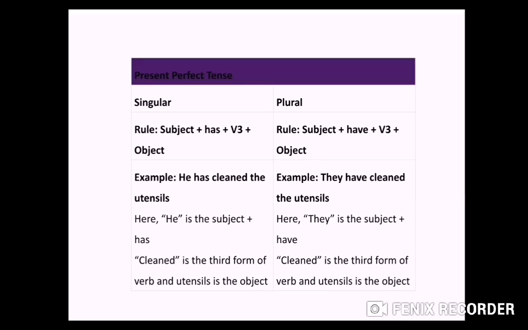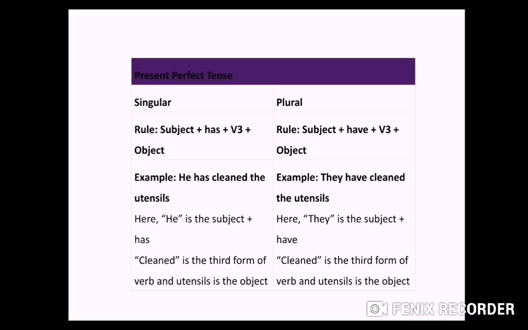Next we have present perfect tense. So we have to remember that in perfect tense, in all perfect tense, whether we talk about present, whether we talk about past, whether we talk about future, you have to keep this in mind that perfect means you have to use only third form of verb, and in continuous tense we have to use only first form of verb plus ing. Keep these two things in your mind. If there is continuous means ing will come with first form of verb. If we talk about perfect, it means you have to remember third form of verb will come.